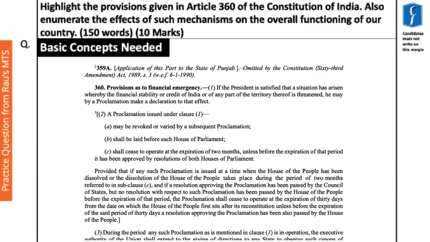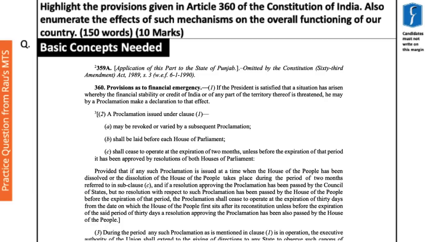Clause 1 of Article 360 declares that if the President is satisfied that a situation has arisen whereby the financial stability or credit of India or of any part of the territory thereof is threatened, he may by a proclamation make a declaration to that effect. So what is needed is the satisfaction of the President. Basically, the Council of Ministers recommends that the situation has arisen.